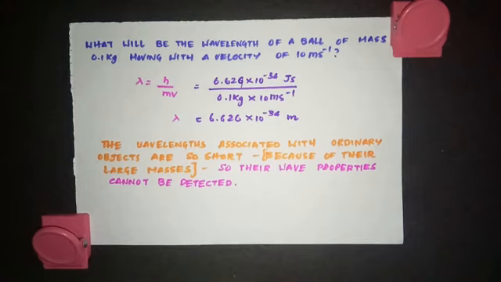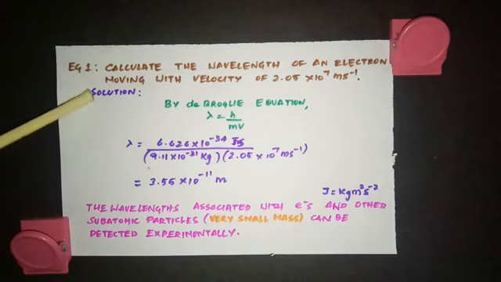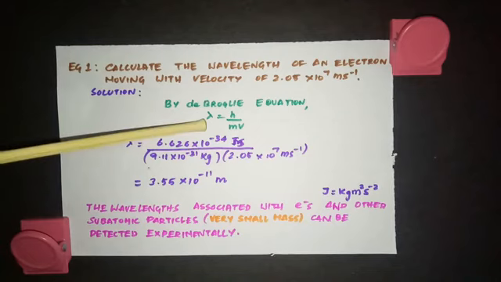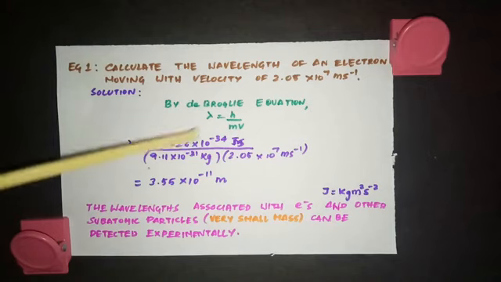But when the object is very, very small, like our electron, then it will be significant to measure the wavelength of that wave associated with the electron. Now look at this example. Calculate the wavelength of an electron moving with velocity of 2.05 into 10 to the power 7 meter per second. So by de Broglie equation, lambda is equal to h by mv. So what is the h value?